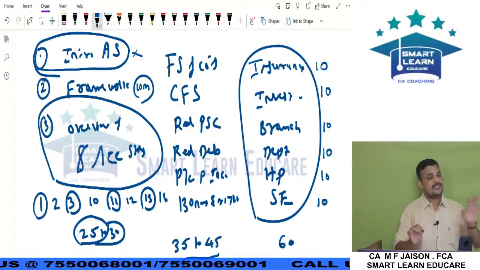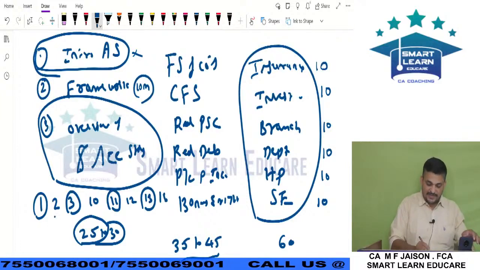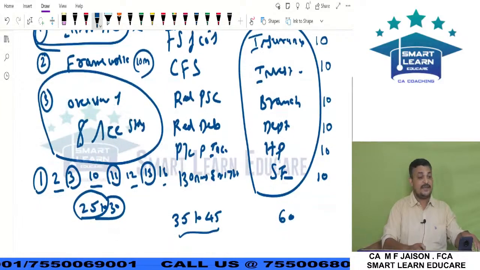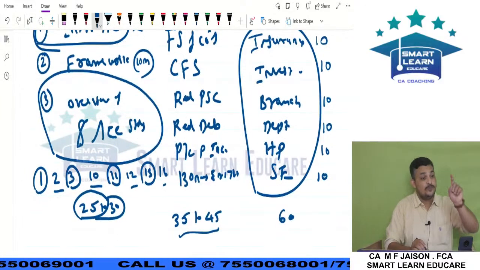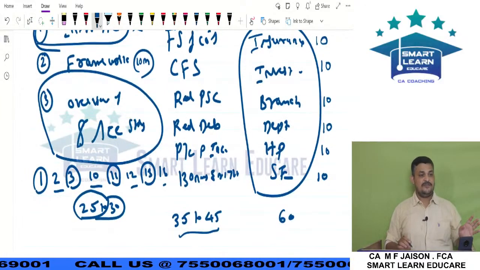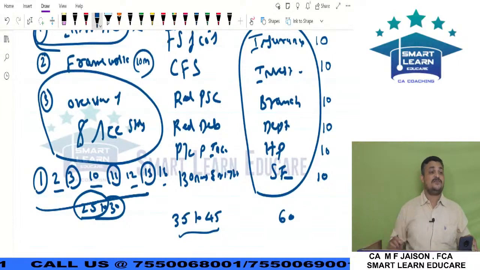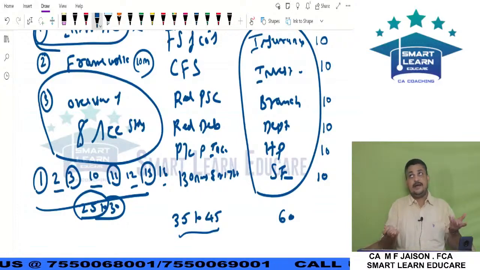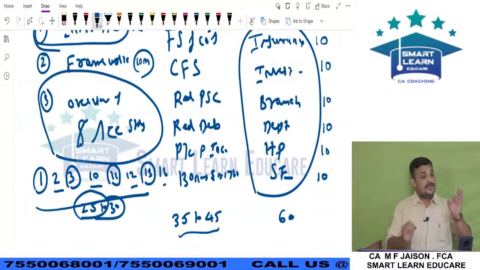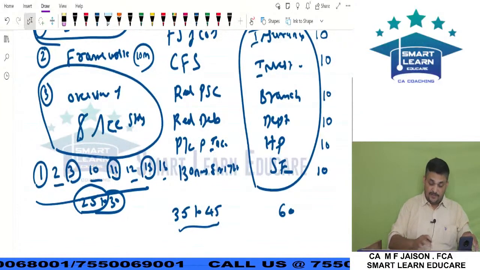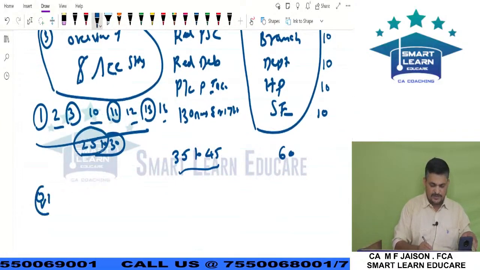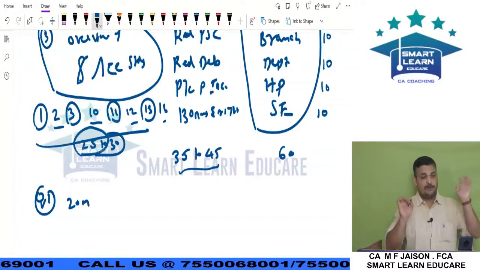AS1 is a disclosure standard, which we will cover tomorrow. So the other core standards are AS2, 10, 12 and 16. These are the standards that will be covered in tomorrow's 3-hour session. The morning session will cover standards as well as the framework document, my dear friends. But for anybody who is not attending tomorrow's session, the framework is very, very important. From module 1 we find 25 to 30 marks. Definitely the first question, entire 20 marks, is from accounting standards only.